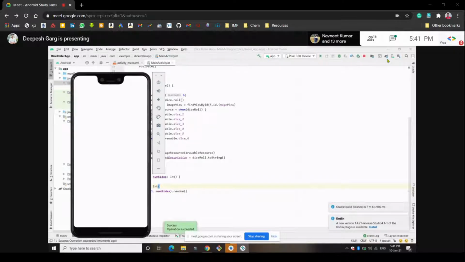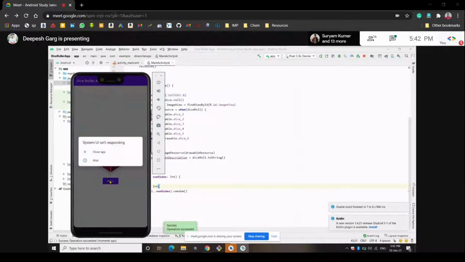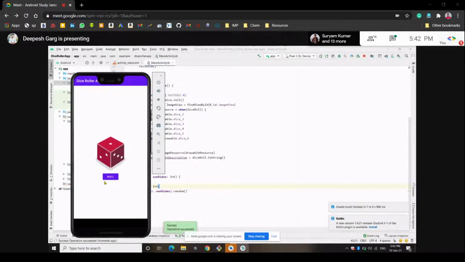No problem. You can see on this screen that the app is created, and the roll button is also there. Let's click on this roll button. You can see on the screen whenever I click on the roll button, the dice gets rolled.